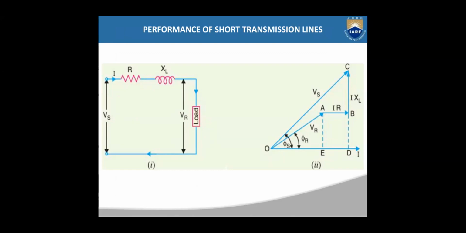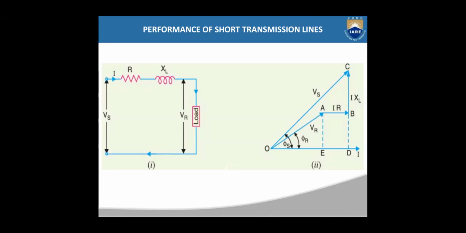Now for the analysis of short transmission lines, as I said before, you have to consider the resistance and inductance as lumped parameters. Actually, a transmission line is a distributed network. Resistance and inductance are distributed throughout the length, but for analysis purposes, we consider those distributed parameters as lumped parameters.